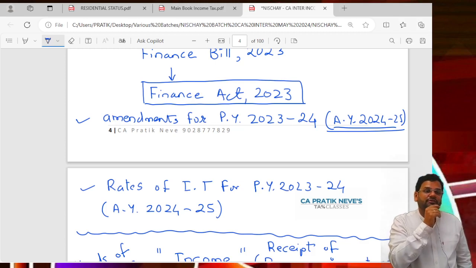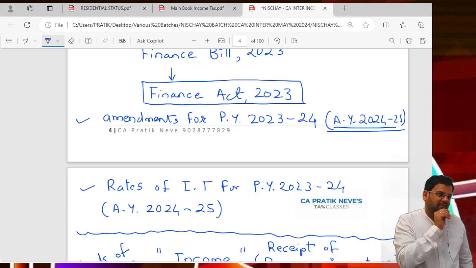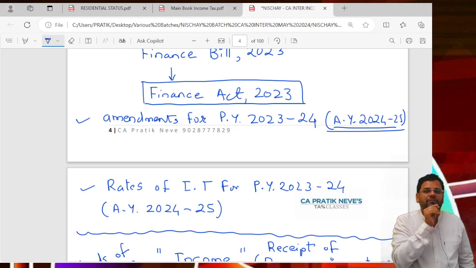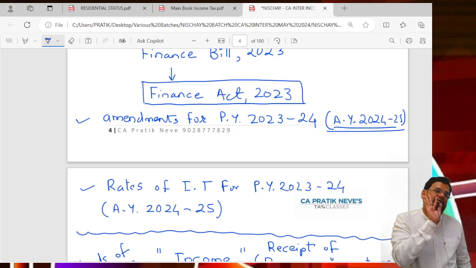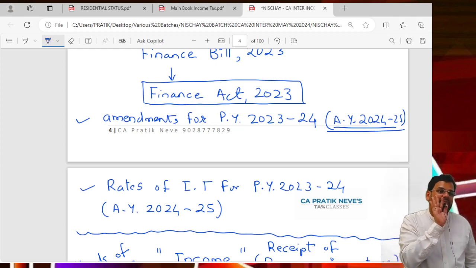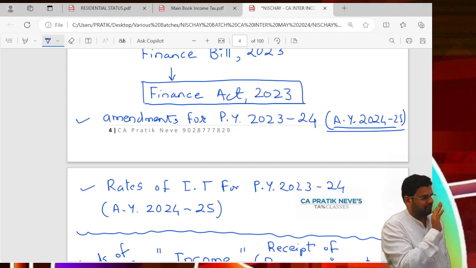Now which rate comes from Finance Bill, Finance Act? Normal. And special? Income Tax Act. So for example, this 30% which I told you comes from section 115BB of Income Tax Act.